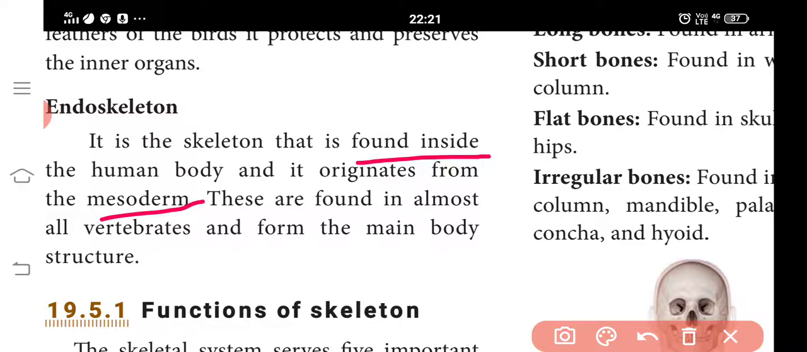Endoskeleton is found inside the body. It is composed of bones and cartilages surrounded by muscles. The best example is we, human beings. The skeletal system is made up of 206 bones and cartilages. It is grouped into two principal divisions, the axial skeleton and the appendicular skeleton. Let us see them one by one.